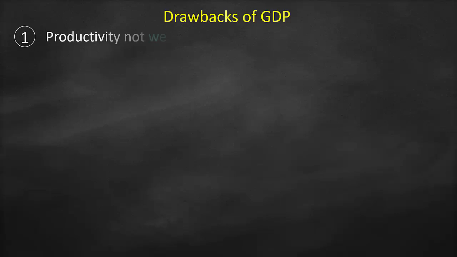In this video, we'll talk about the major drawbacks of gross domestic product, GDP. So the first drawback is GDP is a measure of productivity, not welfare. It measures how much production of goods and services we produce every year, but it doesn't tell you what the standard of living of the population is, what the quality of life is.